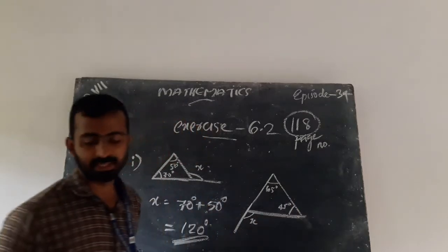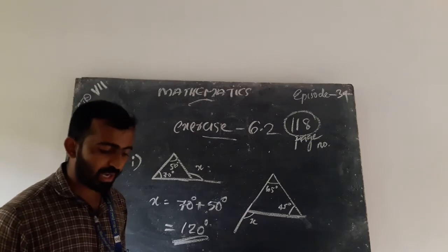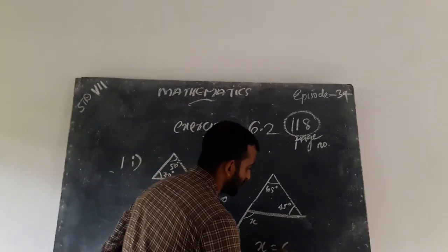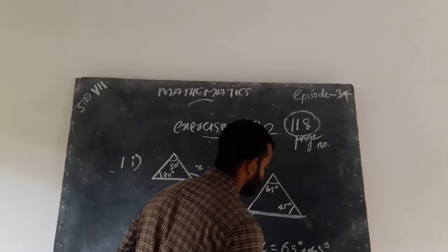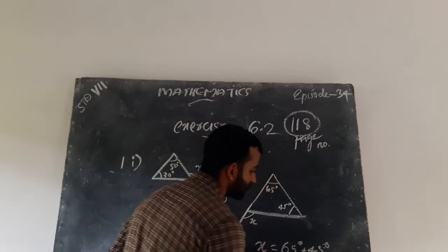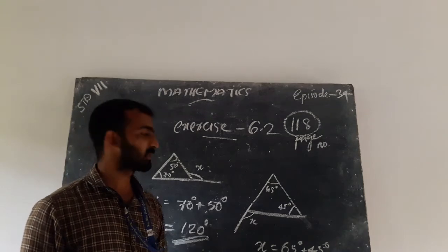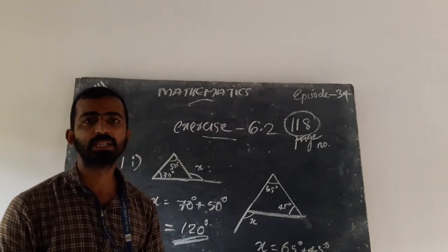This is our x. We want to find x. Here also we can write x equals 65 plus 45. That is 110 degree. Answer is 110 degree.